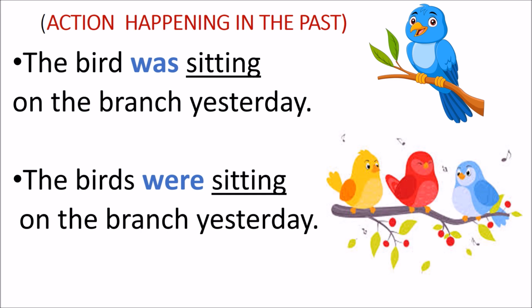So, we are talking about yesterday. What happened yesterday? The bird was sitting. When the bird is single, we use the helping verb was. When the birds are plural, we use the helping verb were. Here, sitting is the main verb, was is the helping verb. In the next sentence, sitting is the main verb, were is the helping verb.